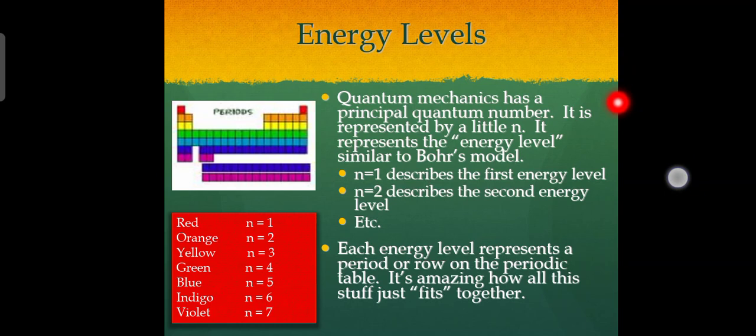It's amazing how all this stuff just fits together. As the boxes show, red is n equals 1, orange n equals 2, yellow n equals 3, green n equals 4, blue n equals 5, indigo boxes are n equals 6, and violet is n equals 7.